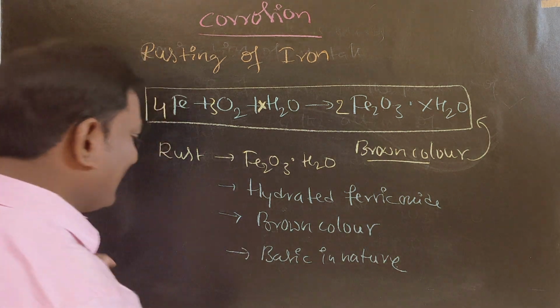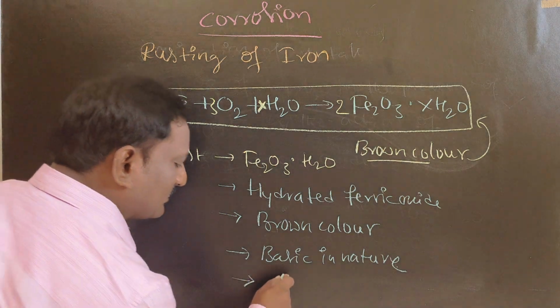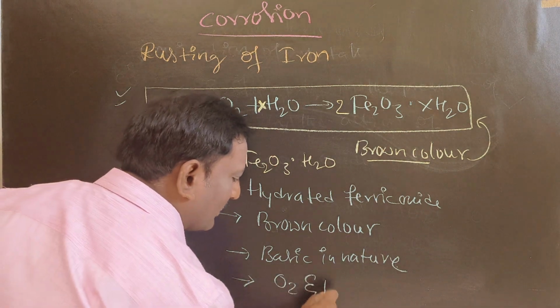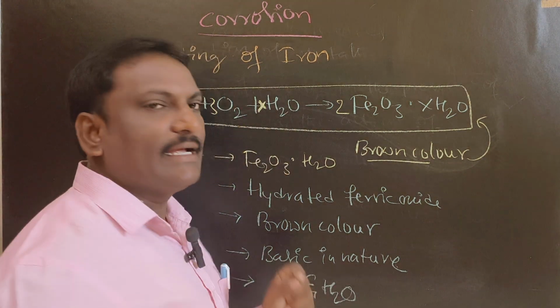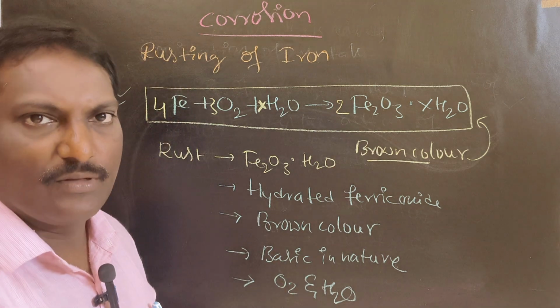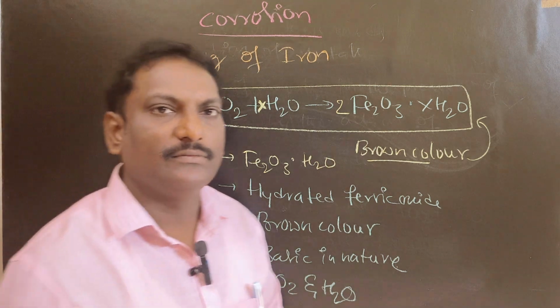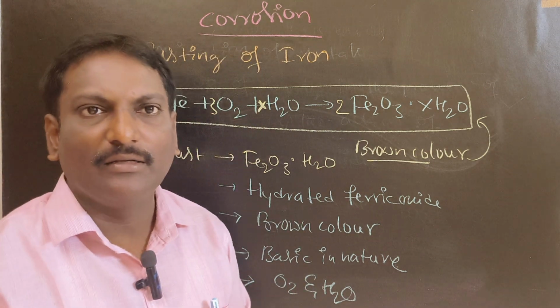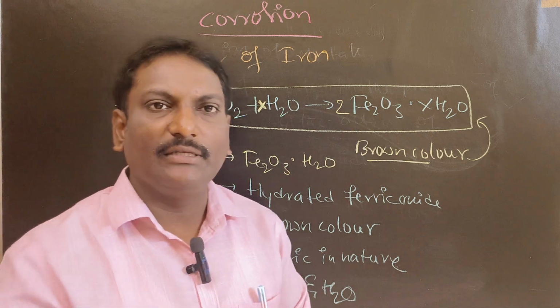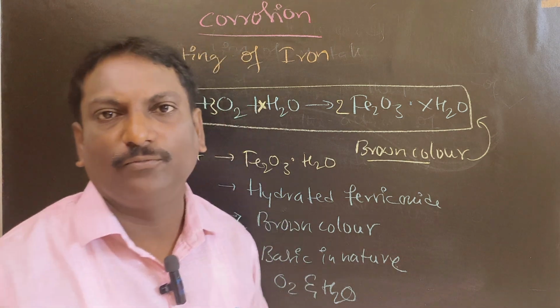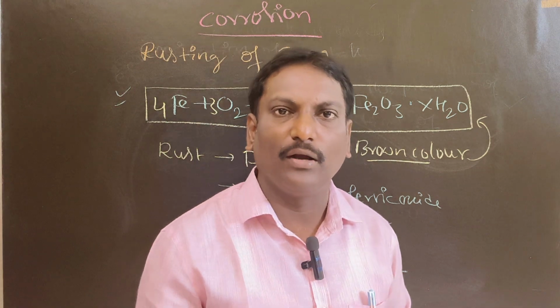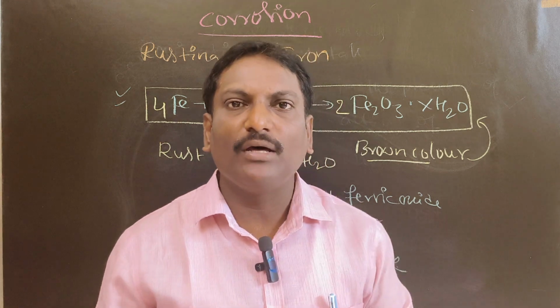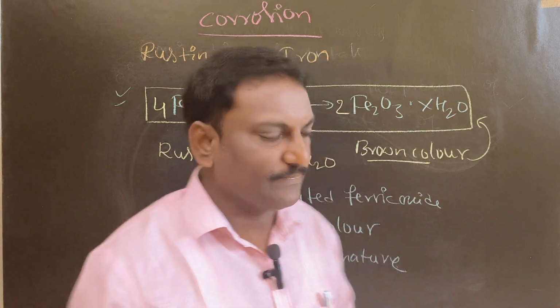So what are the necessary conditions to form rust? That is oxygen and water. These two are necessary conditions to form rust. If iron wants to form rust or undergo oxidation, it requires two factors: oxygen and water. Oxygen and water both are necessary conditions to form rust.